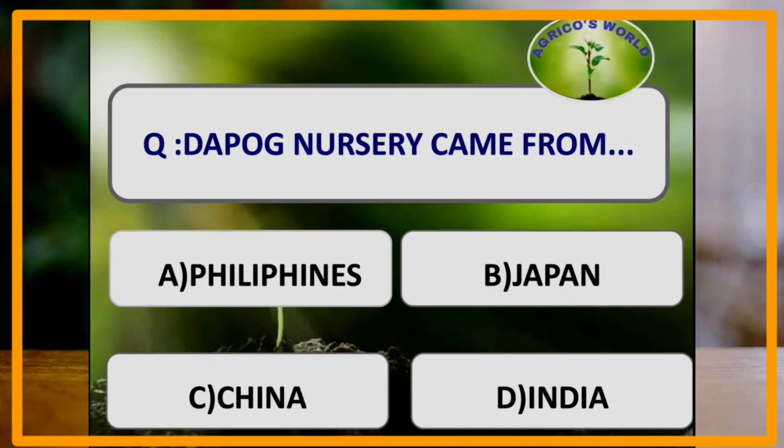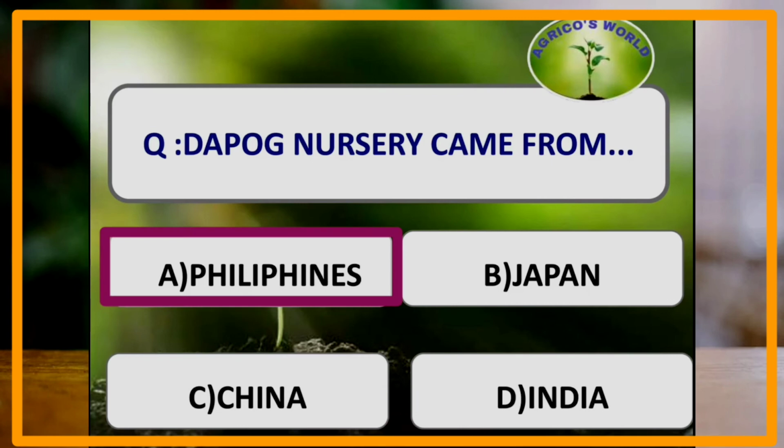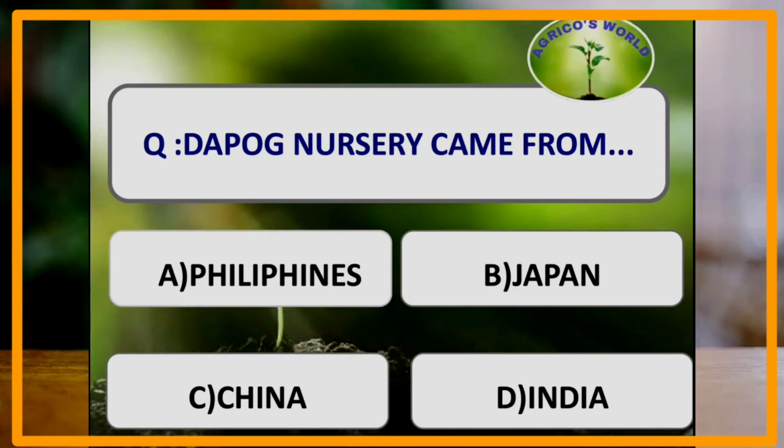Dapog nursery came from. Dapog nursery is mostly practiced for the cultivation of rice, and in this nursery, the seedlings can be transplanted after 12 days, and this method was originated from Philippines.